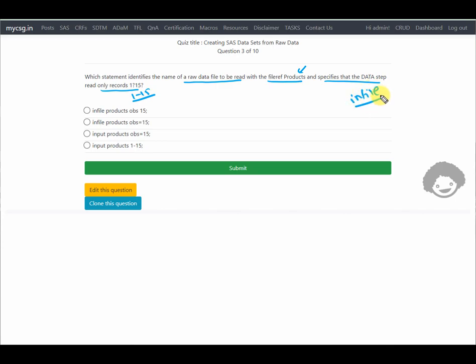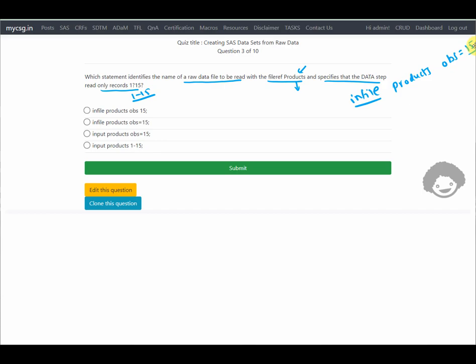The INFILE statement is used to specify the name of the external file or the fileref associated with that external file. So INFILE, with the fileref products, and then we were asked to specify that only 15 records have to be read. There is an option on the INFILE statement called OBS, which is used to specify the number of records that have to be read. So we are looking for INFILE products OBS=15. Let us see if we have those things.